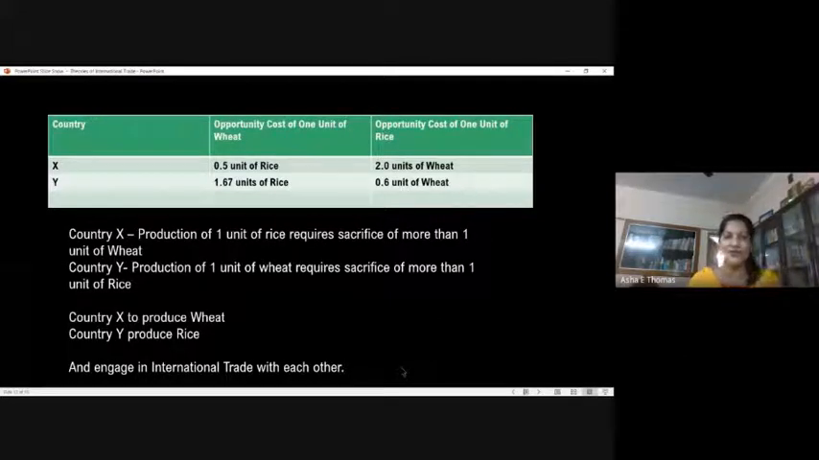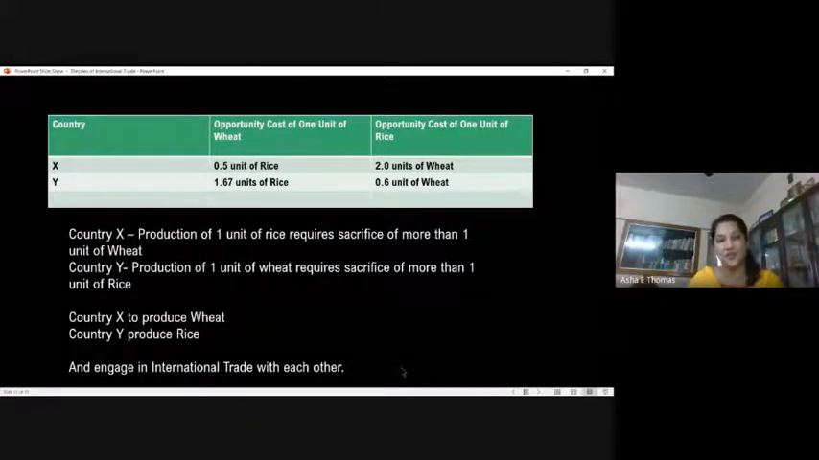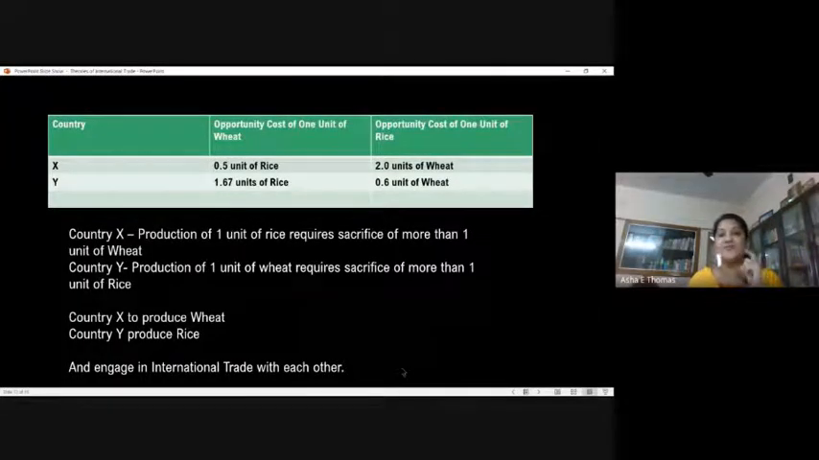The same we will look into in the case of Y, where we find that the opportunity cost for production of wheat is more than 1 unit of rice, whereas in the case of rice, it is less than 1 unit of wheat. So as per this theory, X can go with production of wheat and Y with rice, because the comparative cost associated with these productions is much lesser. So this is the crux, the basic understanding of this theory.